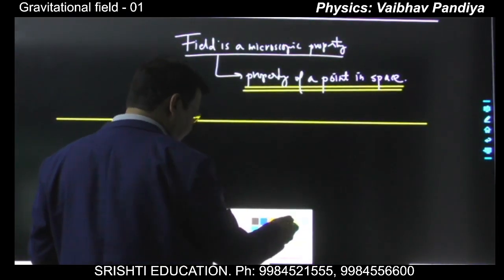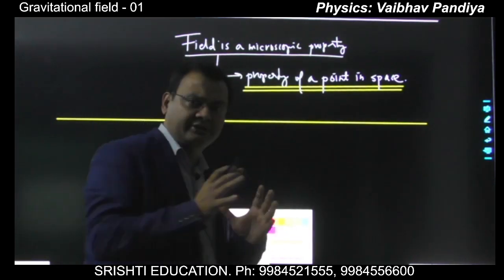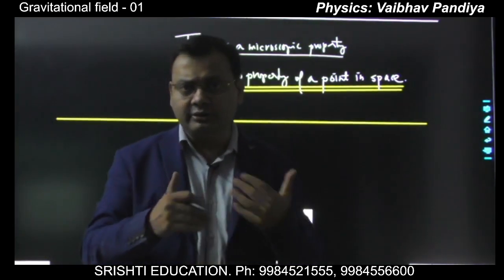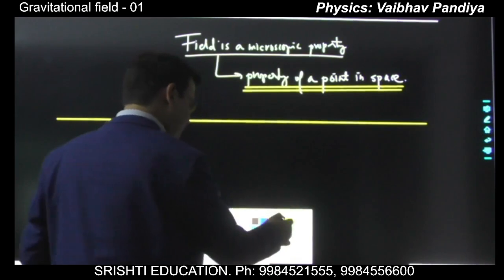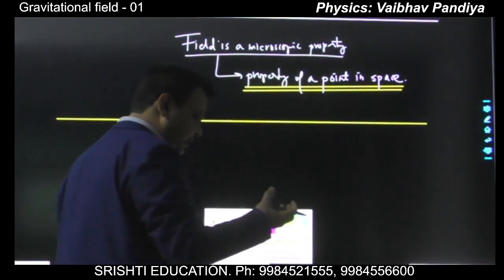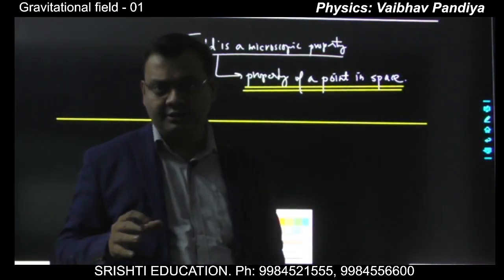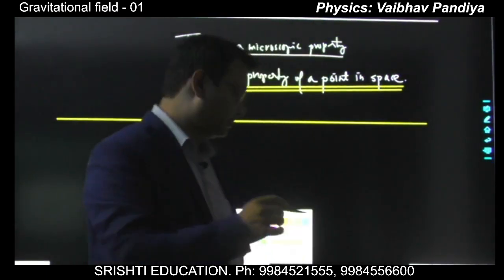Now, if you want to find the gravitational field at any point, there are basically two masses. You can classify them as one mass which is creating the field, which will be called the source mass, and one mass which will test the presence of the field. This is called the test mass.